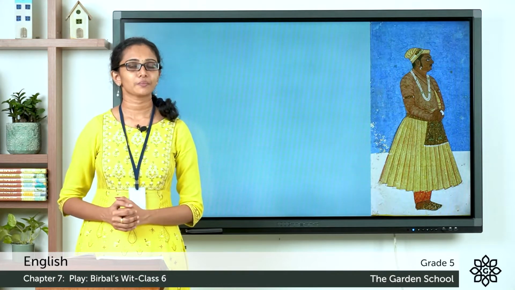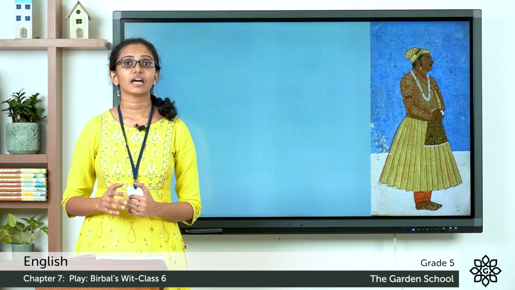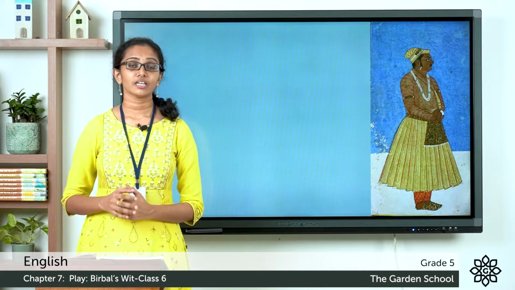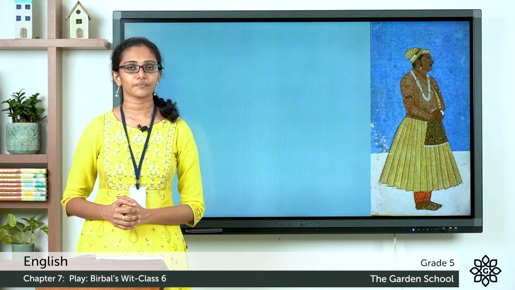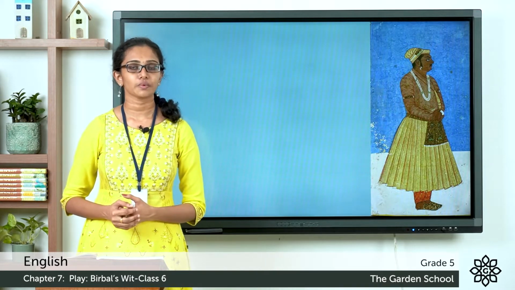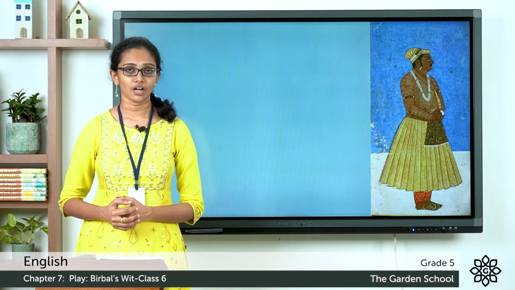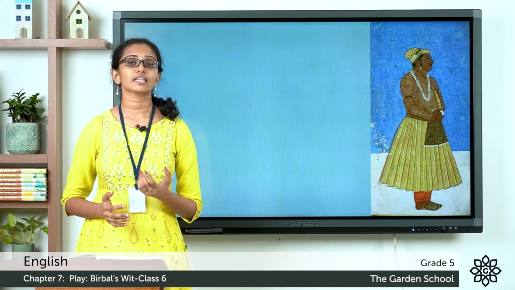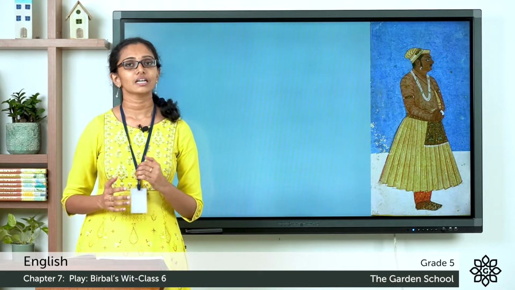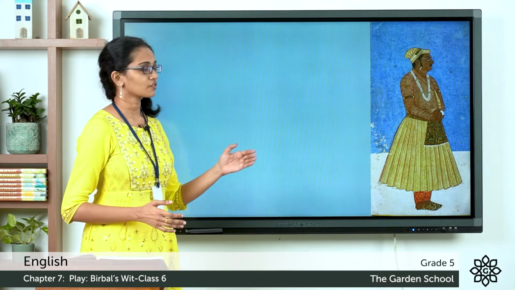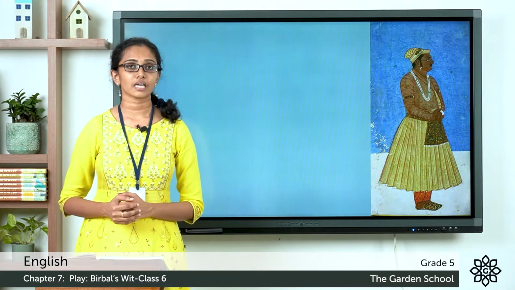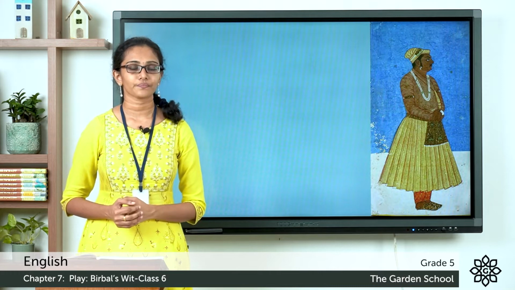Have you heard about Birbal? Birbal was the advisor and the main commander of army in the court of the Mughal Emperor Akbar. Akbar had 9 very brave and wise men in his court whom he admired a lot, and he used to call them his 9 gems or Navaratnas. And Birbal was one among the Navaratnas. And you can see a picture of Birbal here. And Birbal is mostly known for the folk tales about his wit and great sense of humor.